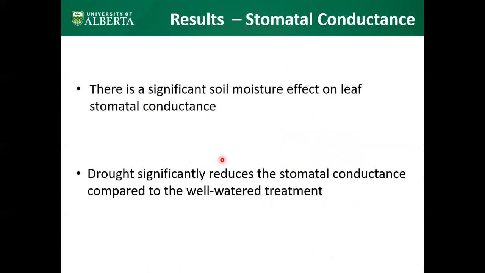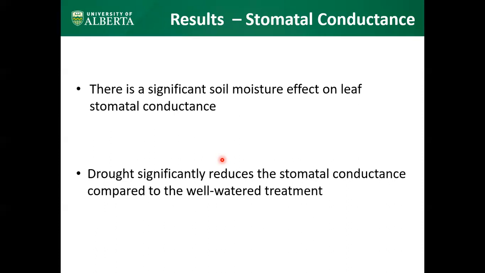Then we will move on to the stomatal conductance data. What is stomatal conductance? Stomatal conductance is the measure of the rate of passage of CO2 entering or water vapor exiting through the stomata of a leaf. If stomatal conductance is high, it means a high CO2 exchange rate.